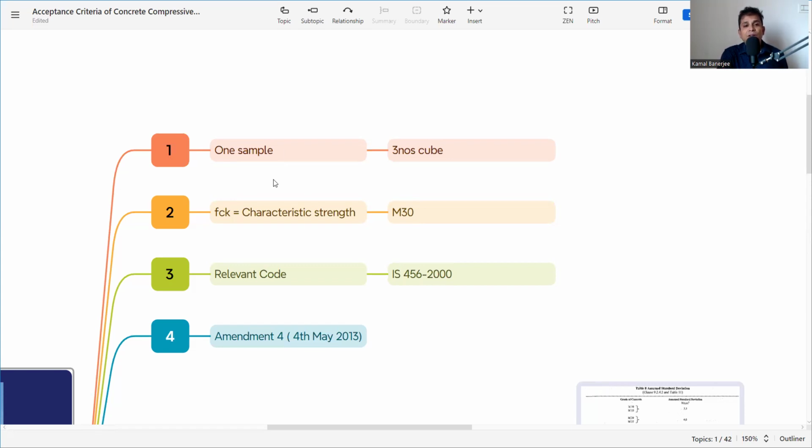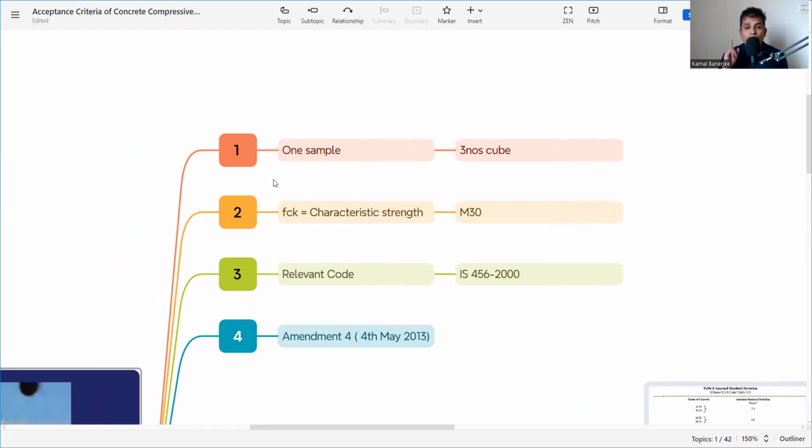To start, first we need to know what a sample is. One sample means 3 cubes. Whenever we talk about a sample here, it means 3 cubes. It is not 1 cube. It is 3 cubes in one batch.